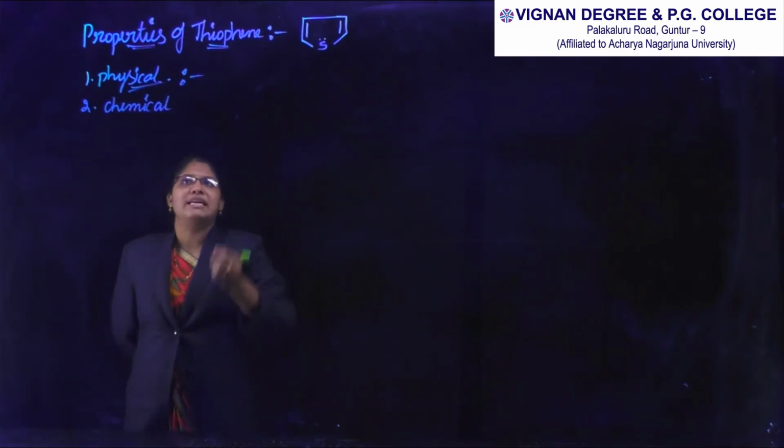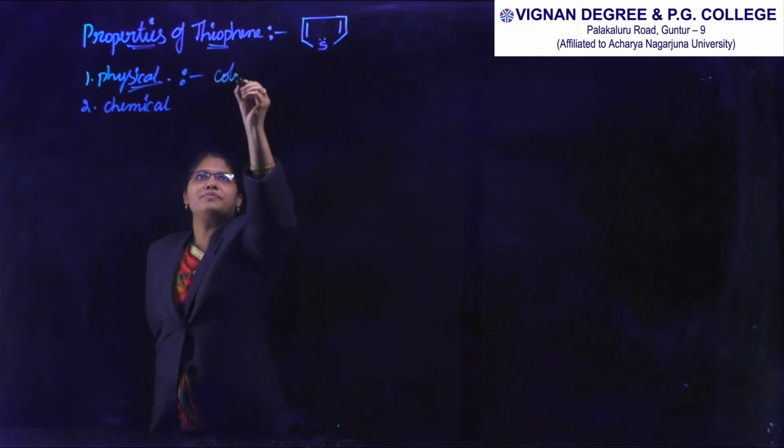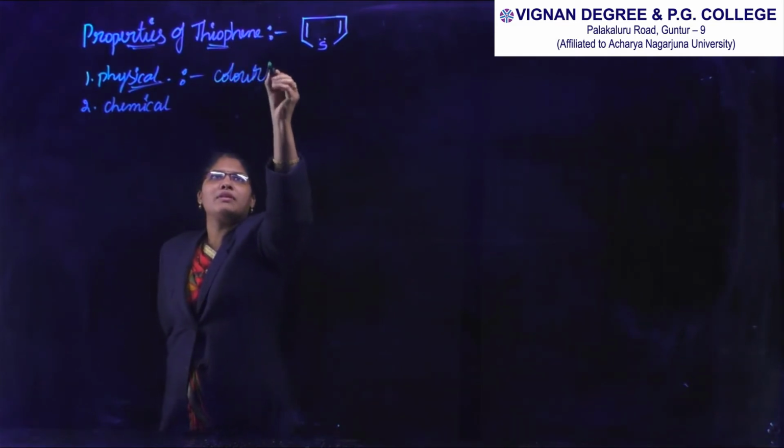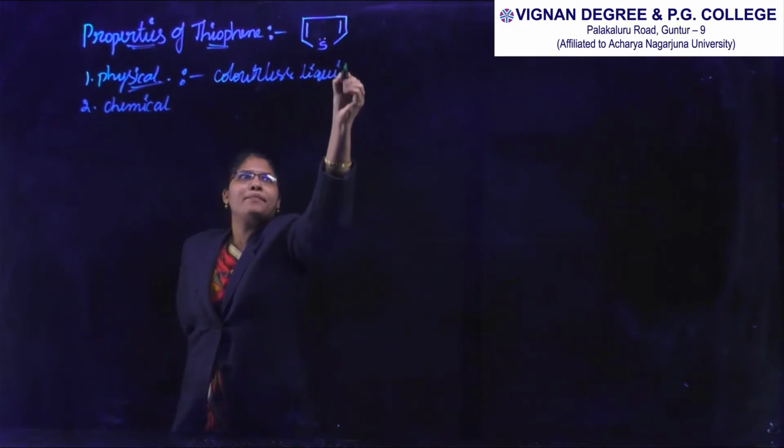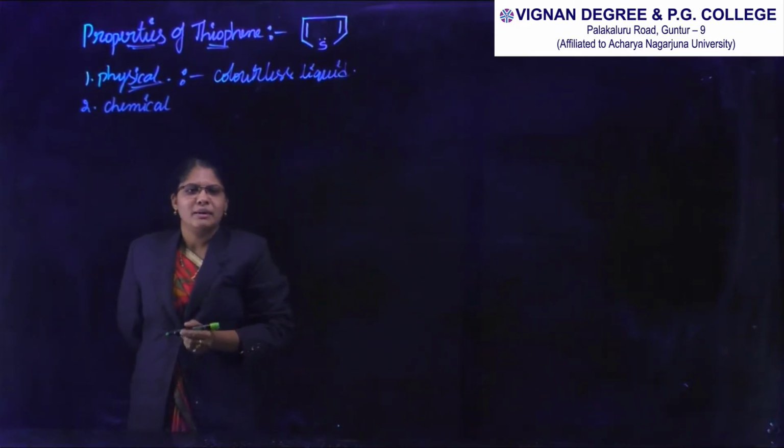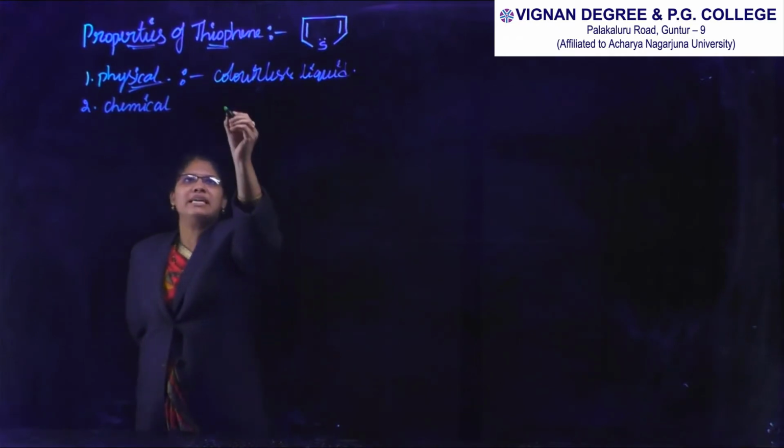Thiophene is a colorless liquid, and it boils at 75 degrees centigrade.